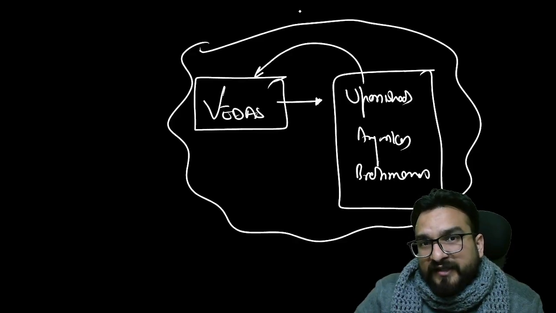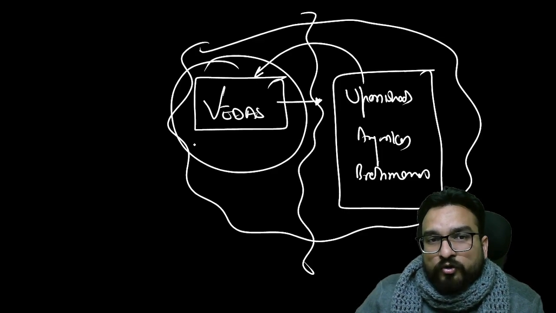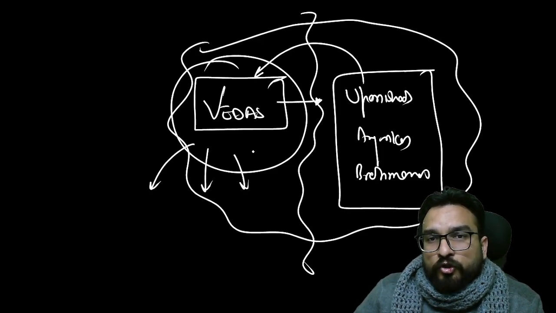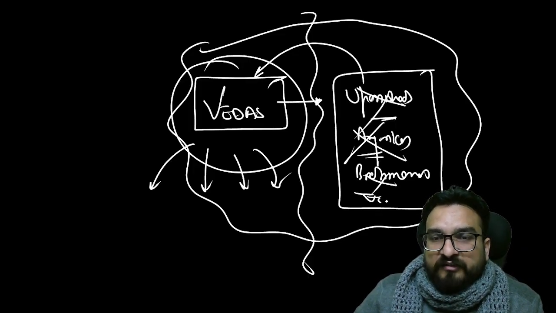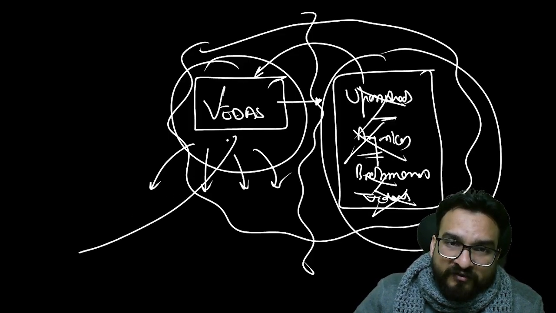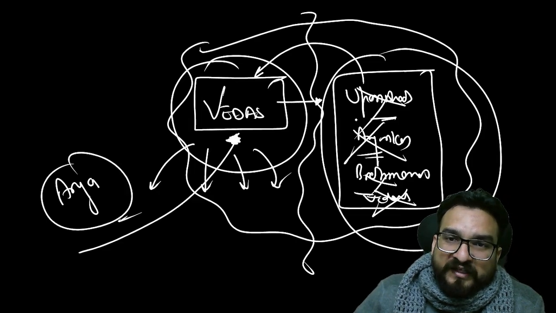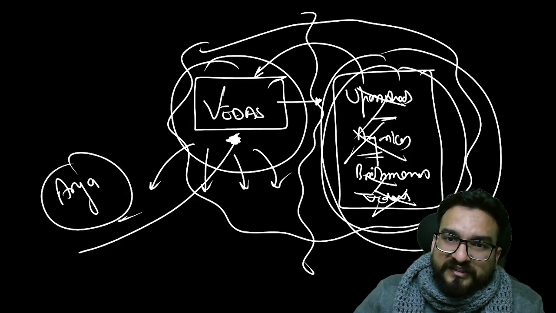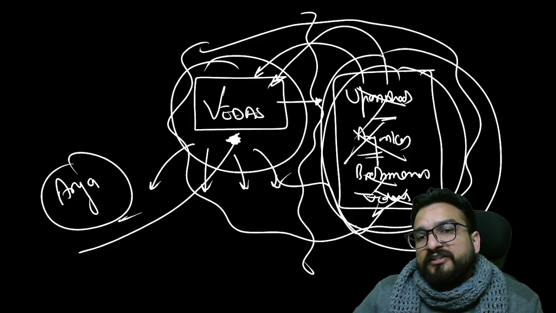But Dayanand Saraswati and his followers considered that the Vedas constitute only the four Vedas, not the Upanishads, not the Aranyakas, not the Brahmanas, not Vedantic philosophy. These are separate paths. So those people who believe in the Vedas only are the true Hindus, or basically Arya. And those who believe that the Upanishads, Aranyakas, Brahmanas are also part of the Vedas, these people are basically Sanatanis.